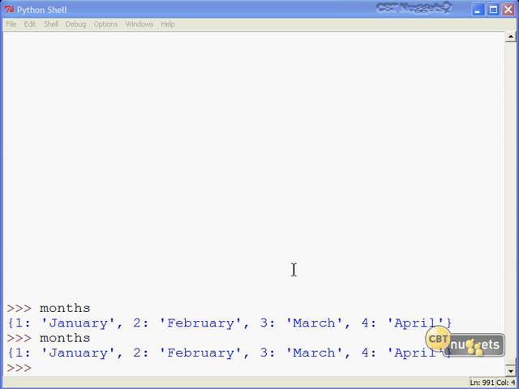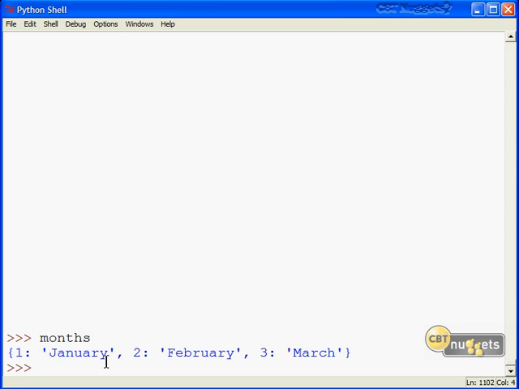Now, one thing that's significant among many with dictionaries is that this is an unordered sequence of values, okay? That is to say, each time you run, in this case I'm echoing back my months dictionary, it happens to be giving back these in sequence, 1, 2, 3, 4, but it does not have to. Therefore, slicing is not allowed in dictionaries because the key value pairs don't have any intrinsic order or positional value.